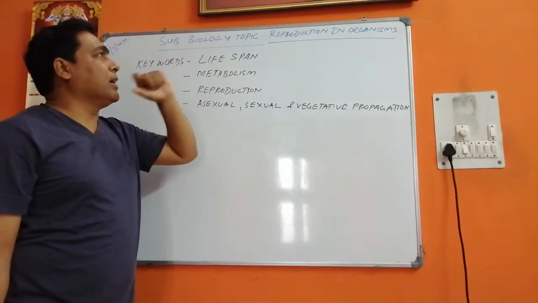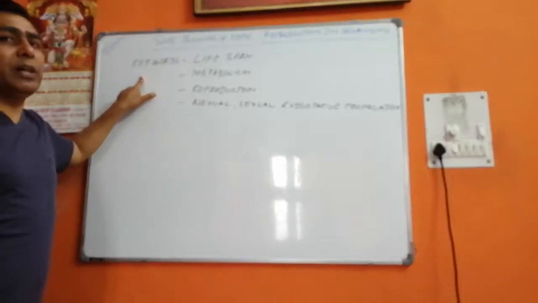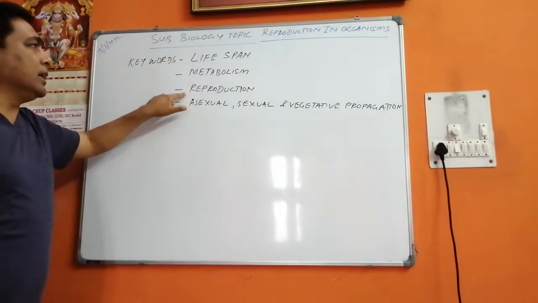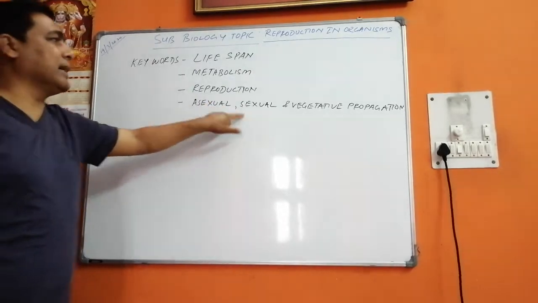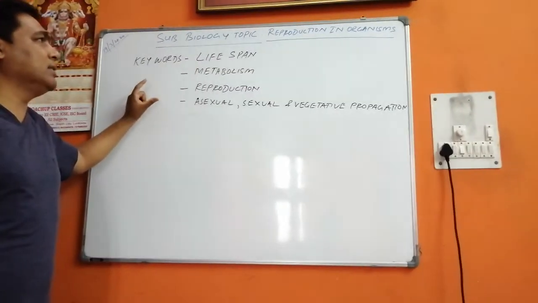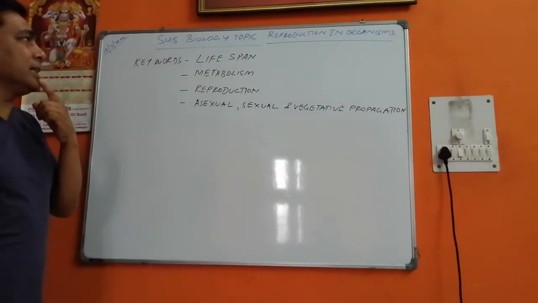Today I will be taking up reproductive organisms. The keywords which we are going to focus on are lifespan, metabolism, reproduction, asexual, sexual and vegetative propagation. These are the most important words which we are going to learn today. Let us now start.